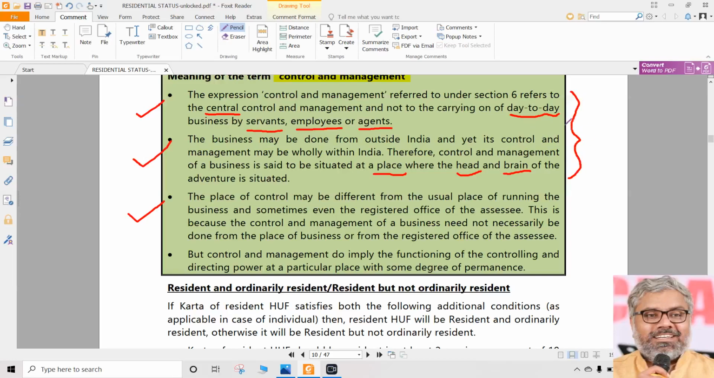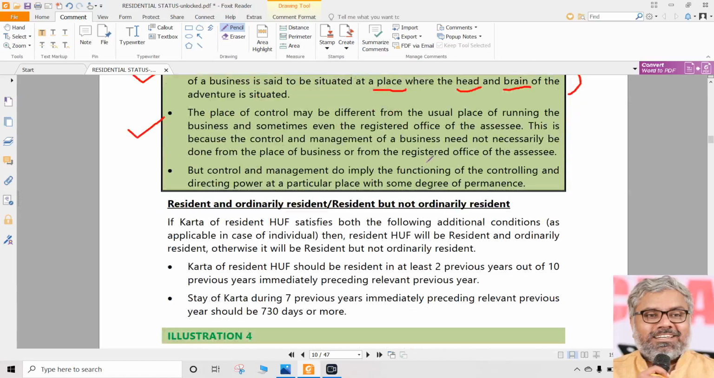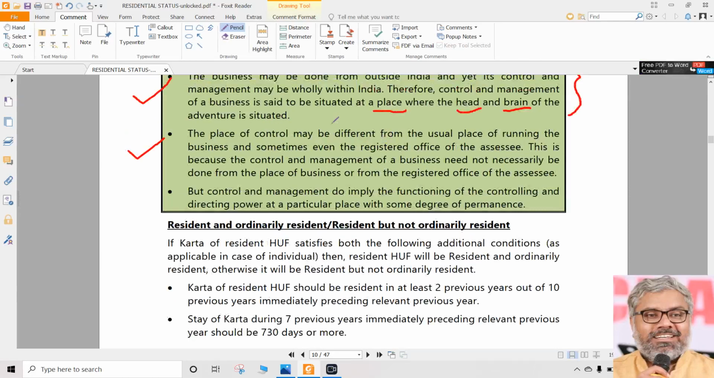Management does not mean actual day-to-day activities. Day-to-day activities can happen in one place, while the management, the direction, the overall head and brain of that organization can be situated at some other place. That is quite possible. So what matters is where that control and management is situated, rather than where the operations are going on, where the activities of our business are going on. That doesn't matter much. That is what we can learn from the first two points.